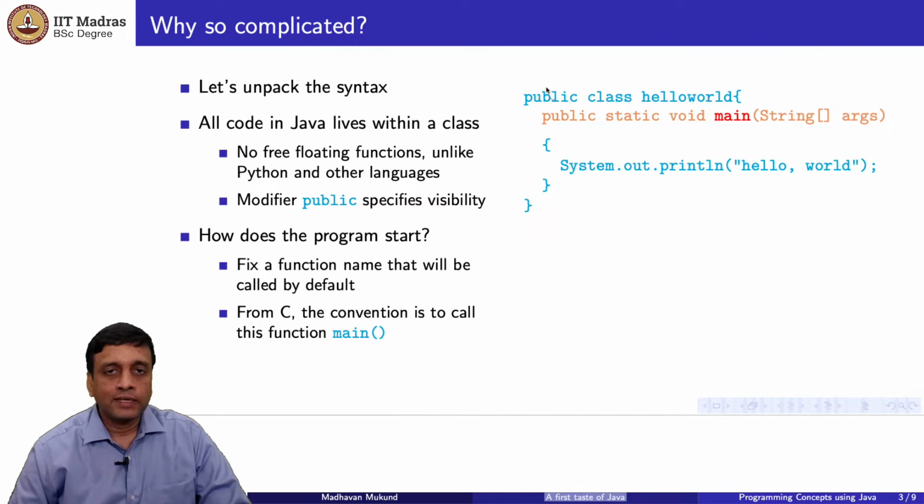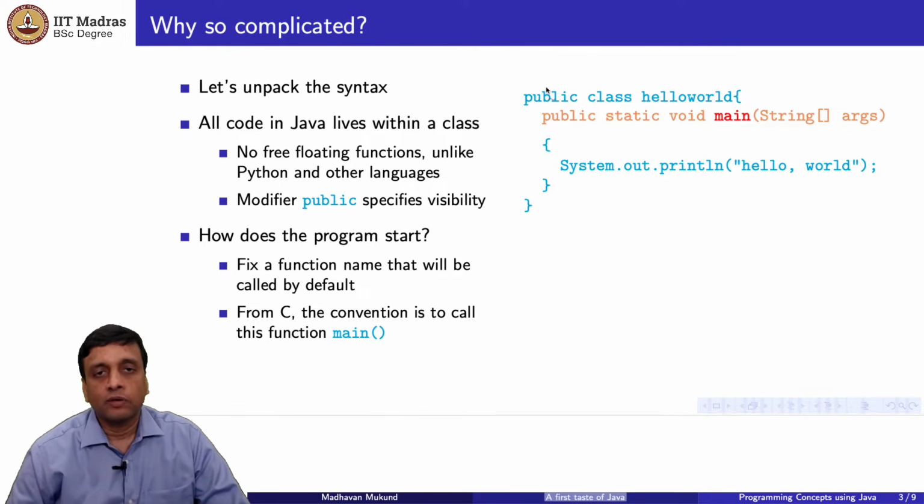But if you have a language like C or Java where everything must be inside a function, then you cannot just start executing because you don't know where to execute. So where do you start? Because everything is inside a function, which function starts? So there has to be a convention, and C actually began this convention that the function which begins everything, the thing that kicks off the whole thing, is the one that is called main. So there is one special function called main, and all execution starts there.